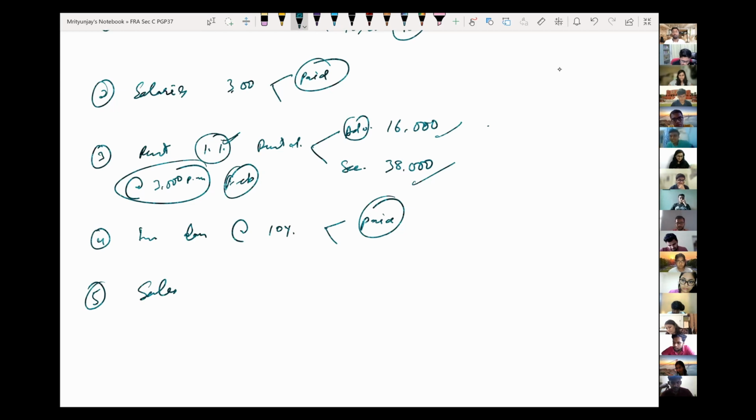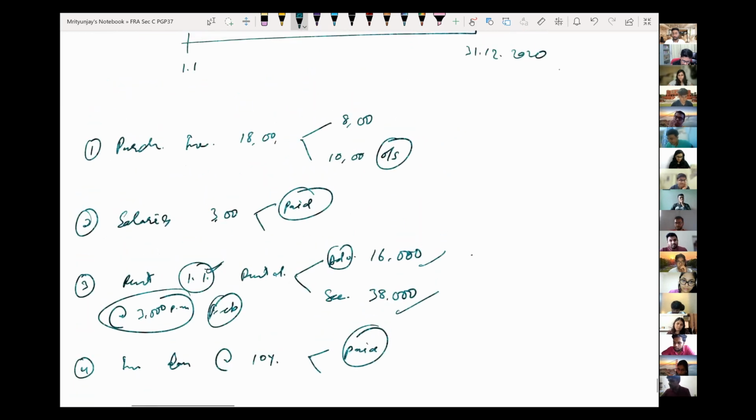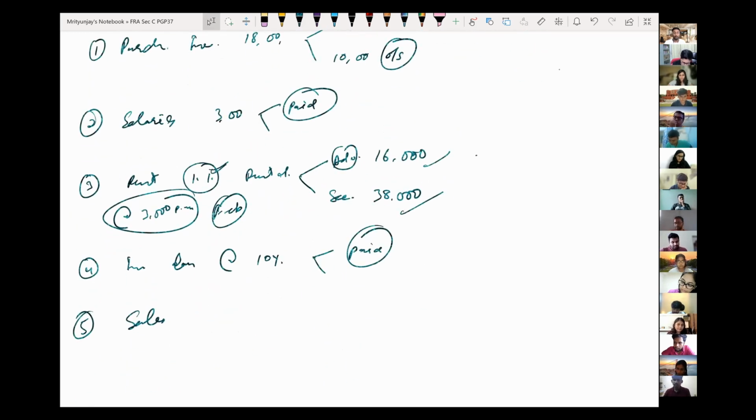Okay, let's assume sales. When did you purchase inventory of 18 lakhs, right? Let us say you have done sales of rupees, let's say, 78 lakh rupees, of which 70 was received in cash, and 8 lakh rupees is outstanding.